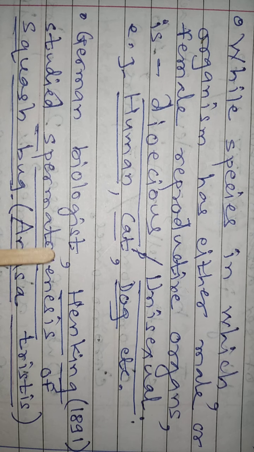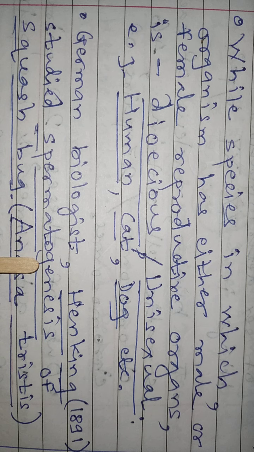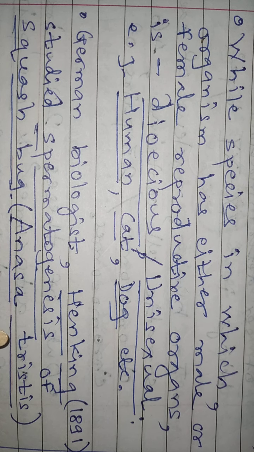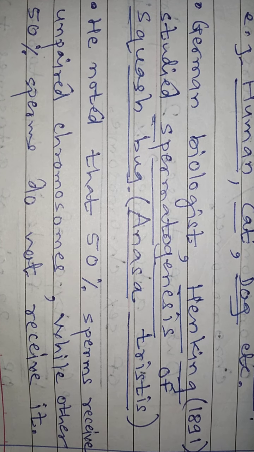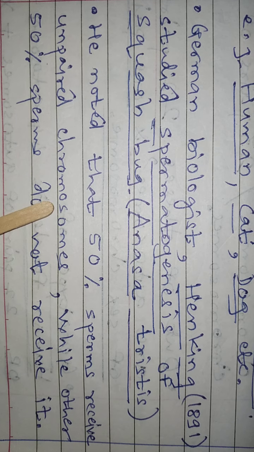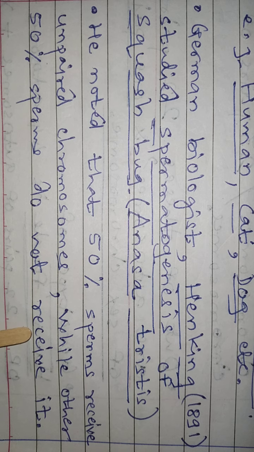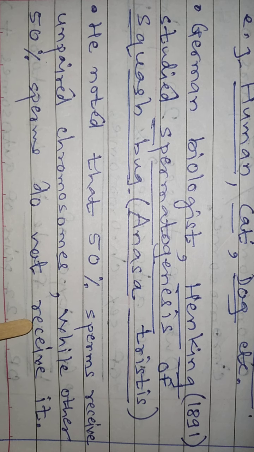The German biologist Henking, in 1891, studied spermatogenesis of the squash bug. The scientific name of the squash bug is Anasa tristis. Henking noted that 50% of sperms receive an unpaired chromosome, while the other 50% of sperms do not receive the chromosome.